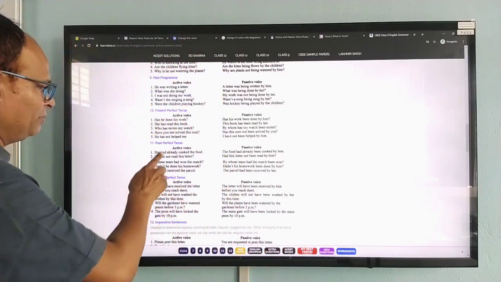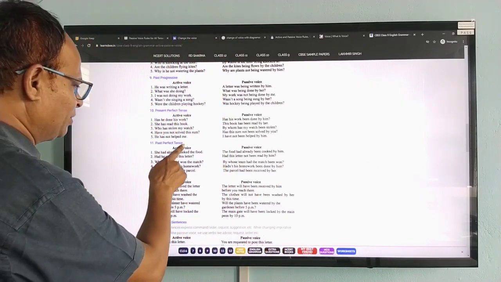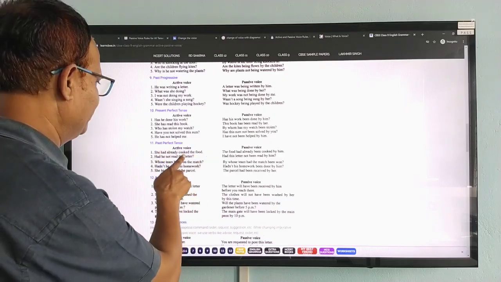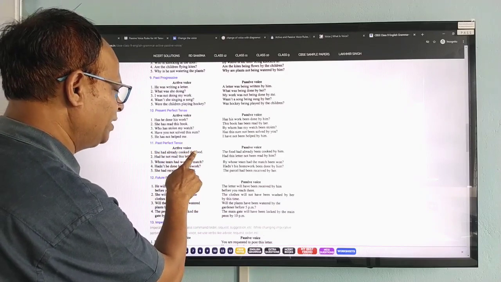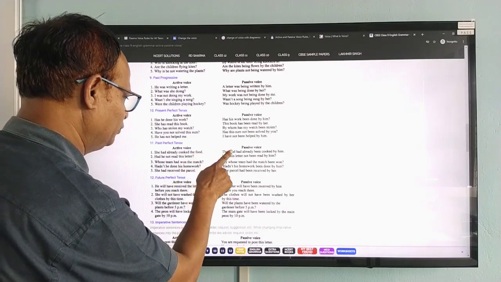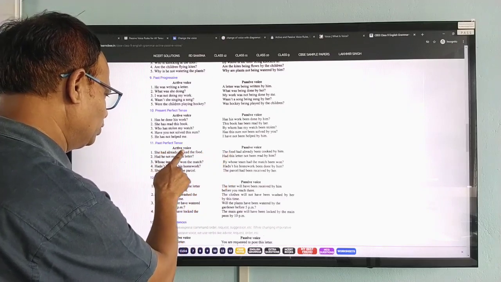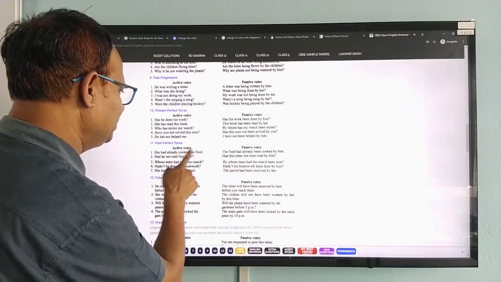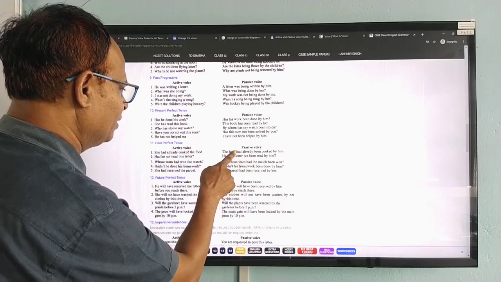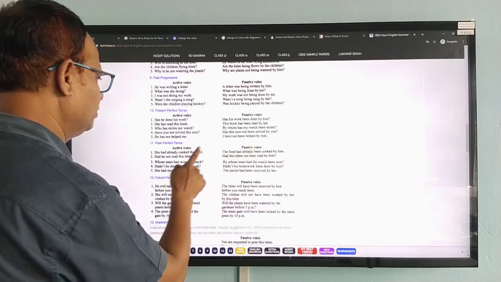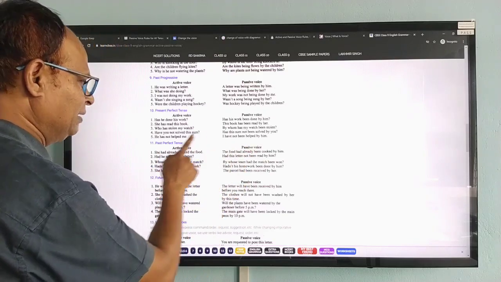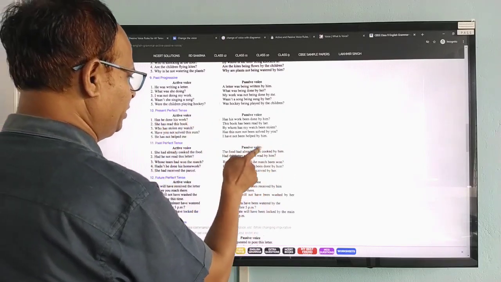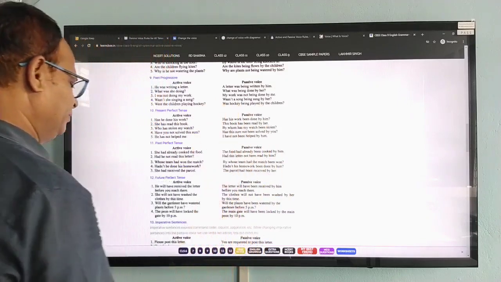Let us see one example from here. She had already cooked the food. Therefore, you will see the food is the object. This will come first, the food. Had cooked, that means it will be had been cooked. Already is there, so in between we will put already. The food had already been cooked by, she is there, then it will be her. The food had already been cooked by her.